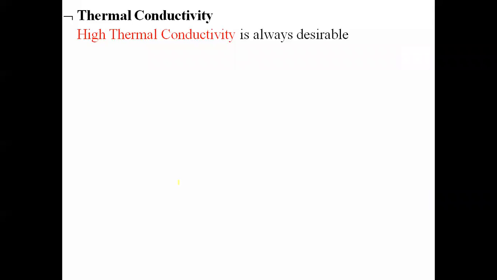Then the next refrigerant property is called thermal conductivity. Thermal conductivity means the ability of the refrigerant to carry out the heat, and as a refrigeration system is all about carrying heat from one location to another location, while selecting the refrigerant we have to select the refrigerant which has the higher thermal conductivity.